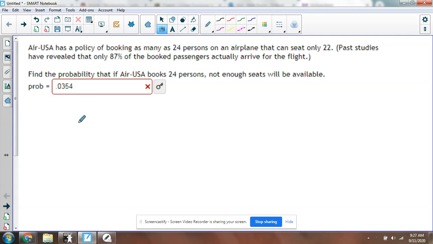So this only happens if 23 people or 24 people show up. So we're looking for the probability of 23 people plus the probability of 24 people. You can either find these individually and then add them up, or you can say that's just going to be equal to 1 minus the probability of 22 or less.